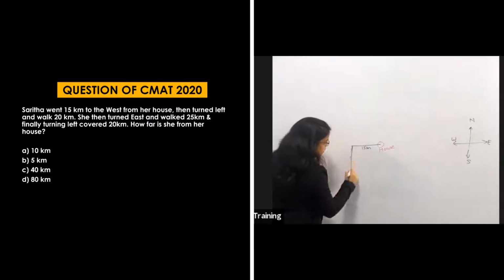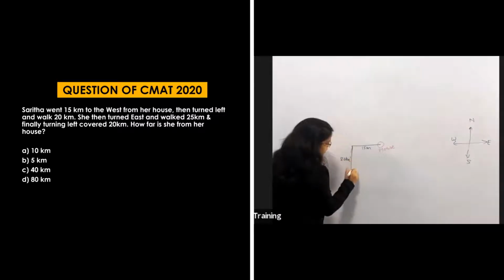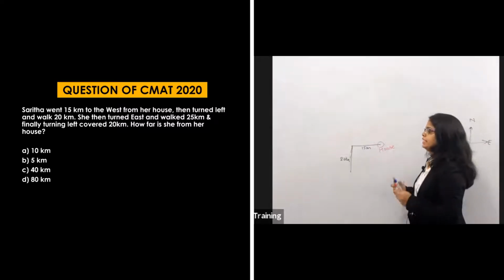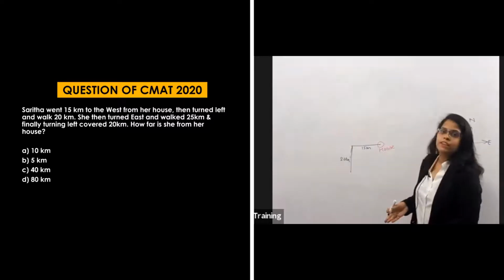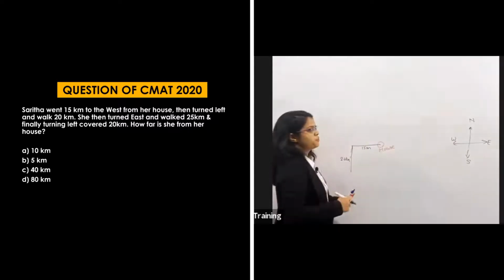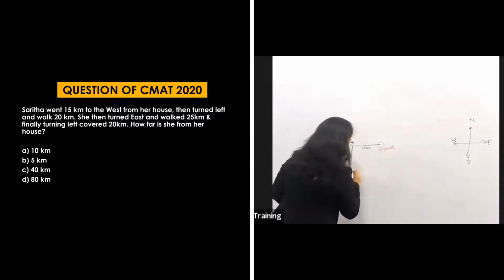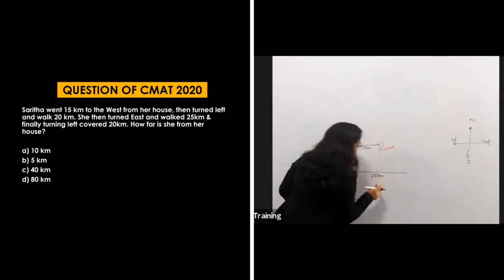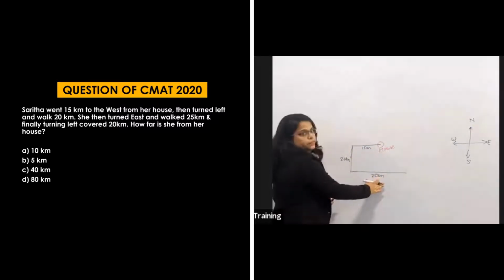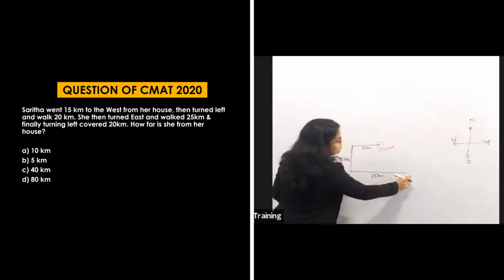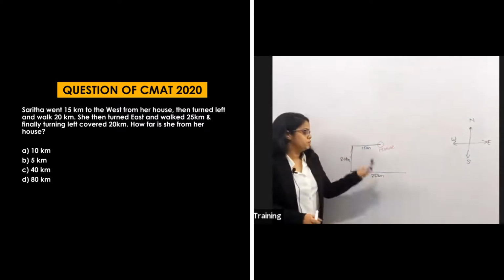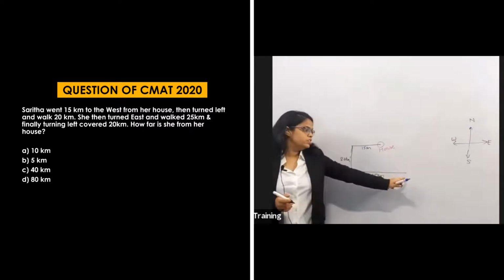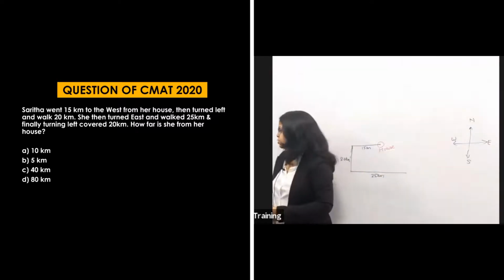This is downward and it is 20 kilometers. After that, what are they saying? She then turned east and walked 25 kilometers. Where is the east? East is the right side. So she turned east and walks 25 kilometers. This was 15 and now 25, so my line will be longer than this 15, and the difference should be understood. So she turns to the east and walks 25 kilometers.